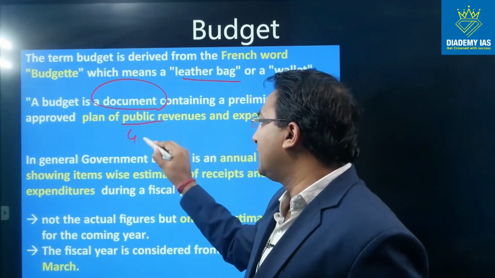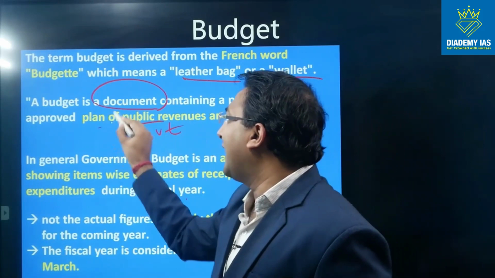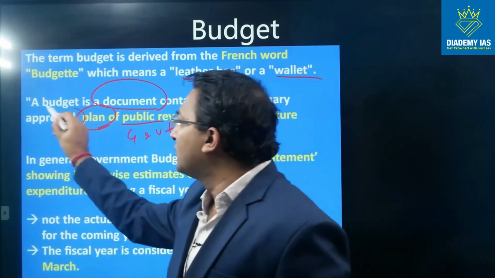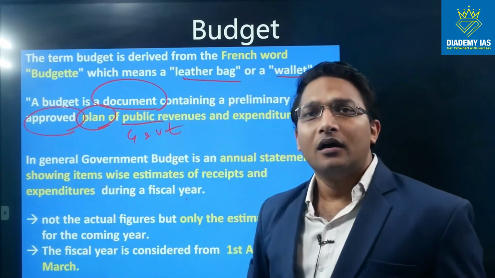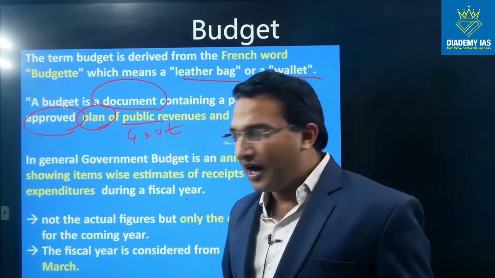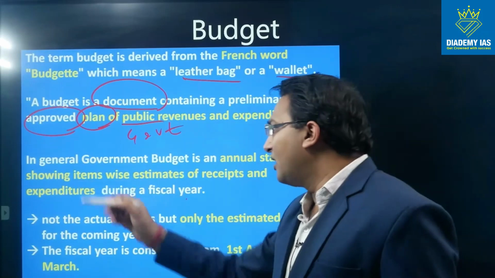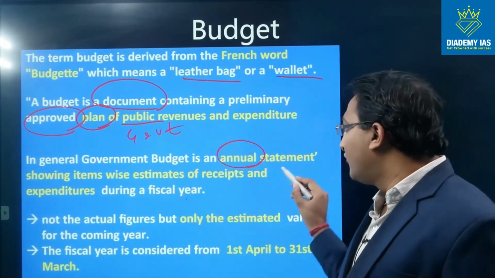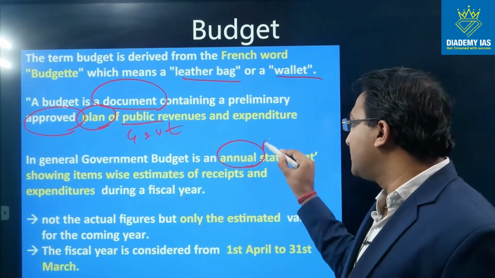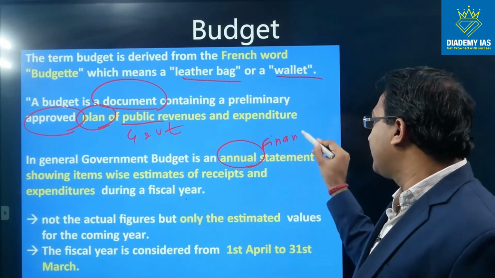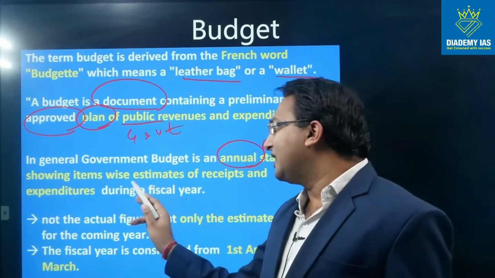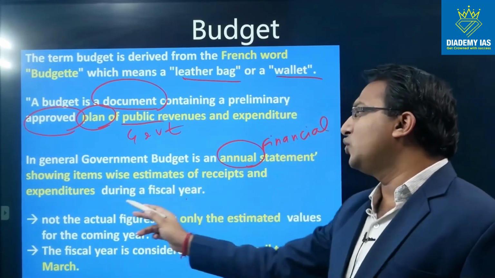Public means government. And this is a plan, as I already told you. This is a plan of the upcoming year, approved. So this has to be approved by the parliament after it is presented. In general, government budget is an annual, means every year, financial statement. So this word is missing, financial. Annual financial statement showing the item-wise estimate of receipt and expenditure during a fiscal year.